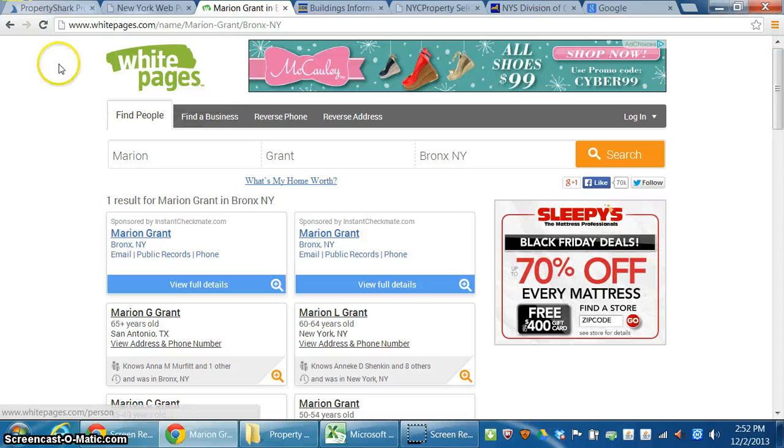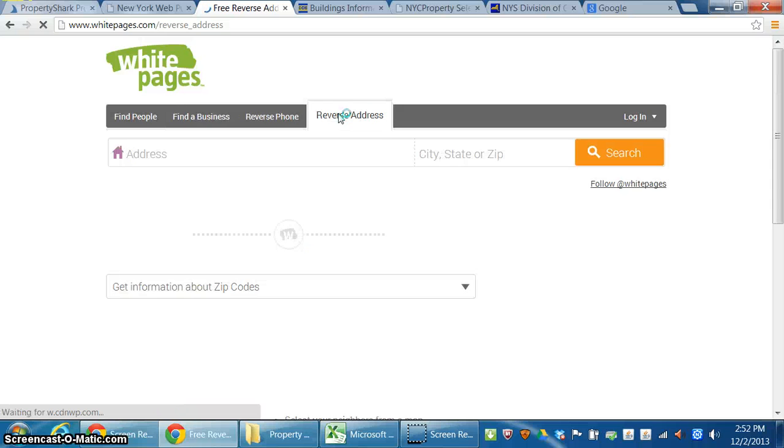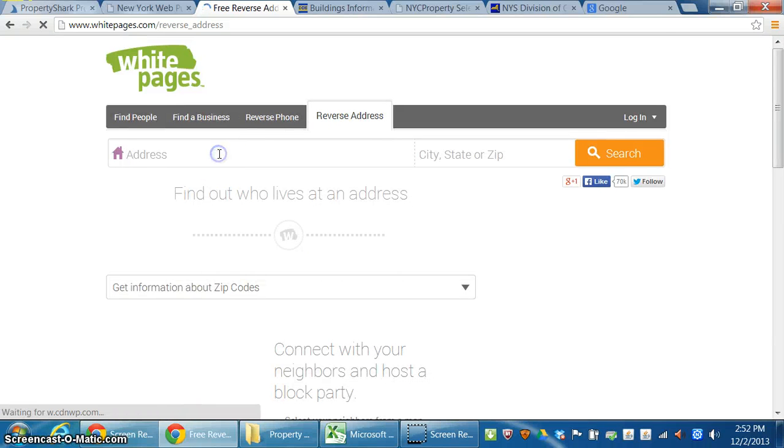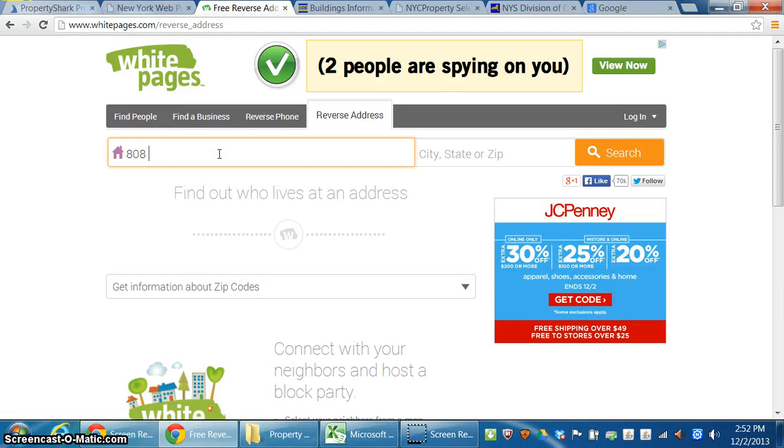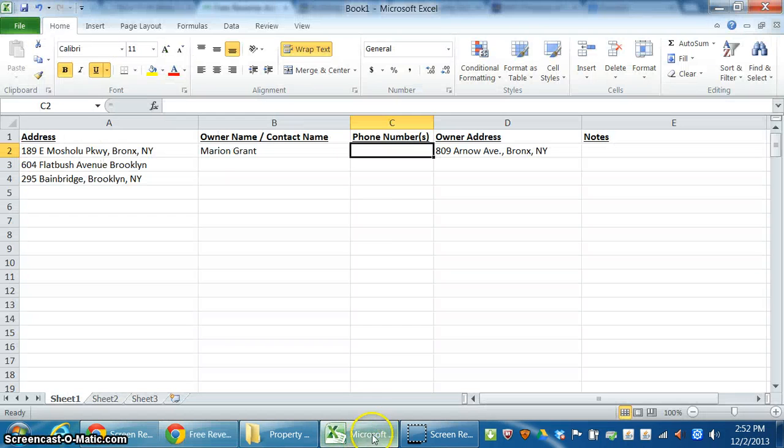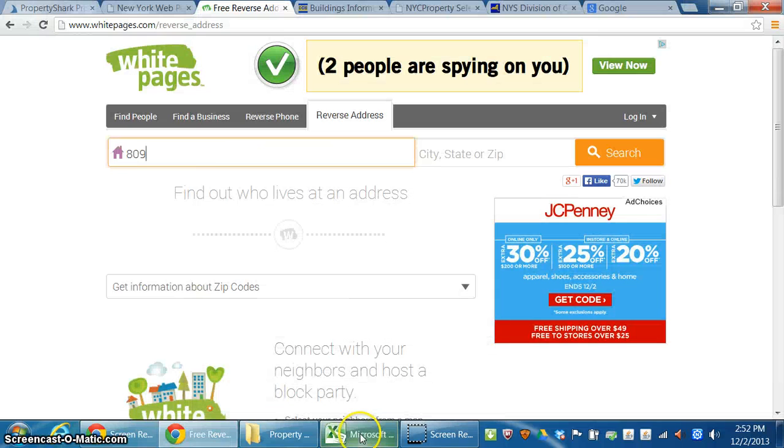Another thing that we can do is a reverse address search. So we can come here and we can actually put in the address, which is 809 Arnow Avenue, and this is in the Bronx, New York.